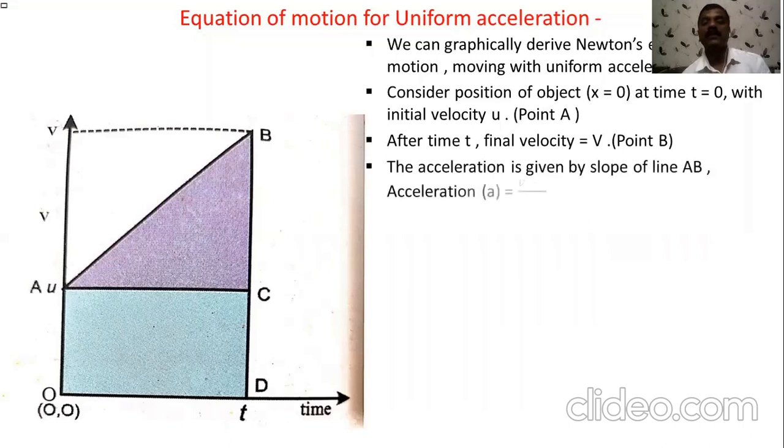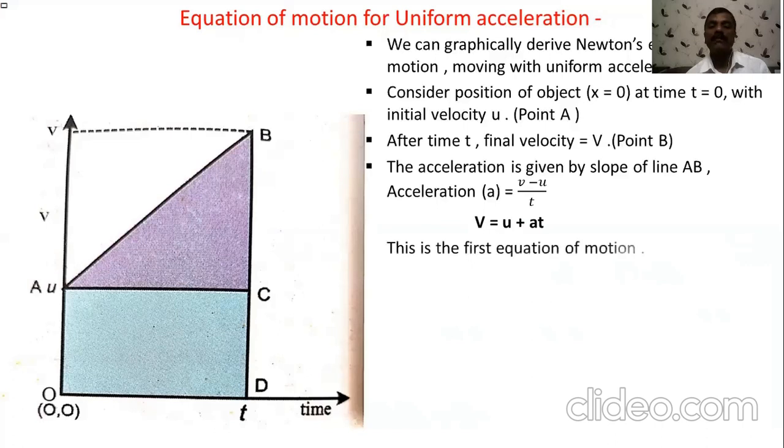Now in this process, you will find the line AB, and we can find the slope of line AB. With the help of the slope of line AB, you will get the value of acceleration, that is, the change in velocity divided by time, which gives the value of acceleration. And by rearranging this, you will get the first equation of motion: v is equal to u plus at.